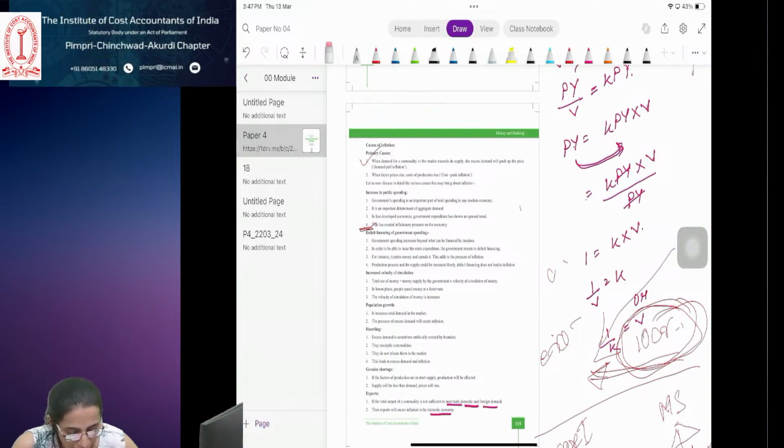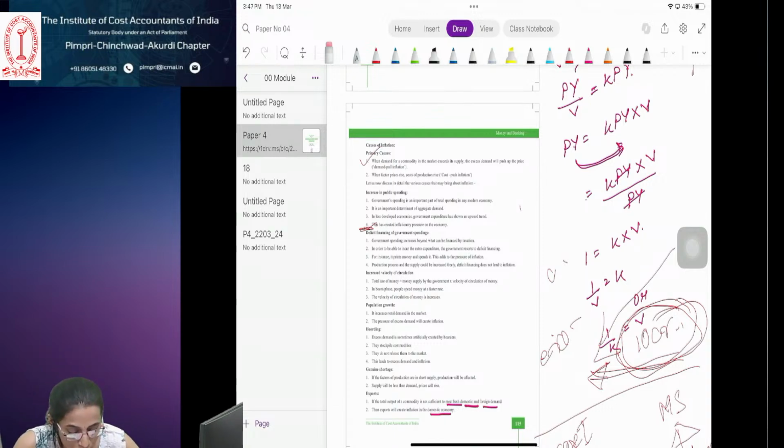On the other hand, demand for bank loans will reduce. Naturally, when the interest rate is high, what will happen, Sheila? If the interest rate is high, will you take a loan or not? Not, ma'am. Most of the people will not take the loan. There will be only very few people who will take the loan. So, the loan demand will decrease when the interest rate is high.